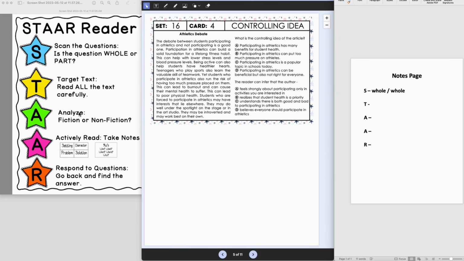So here, as we begin to analyze this text, we can see that it is a nonfiction text talking about the sides of this debate. So let's actively read and think more about who, what, when, where, and why after we read it again.